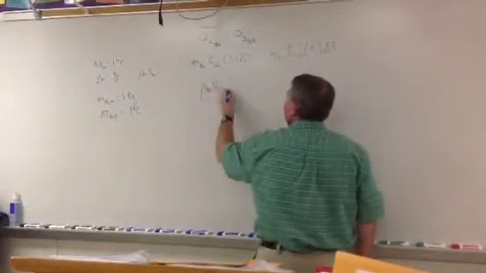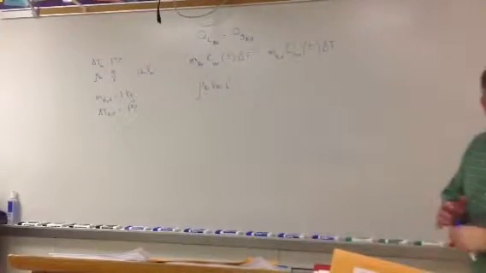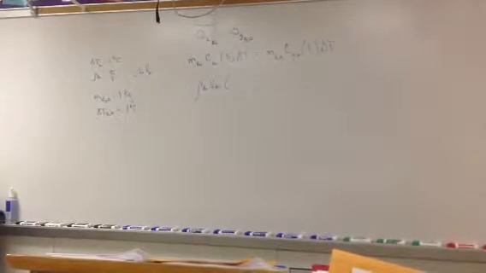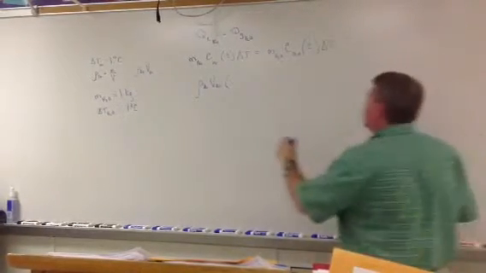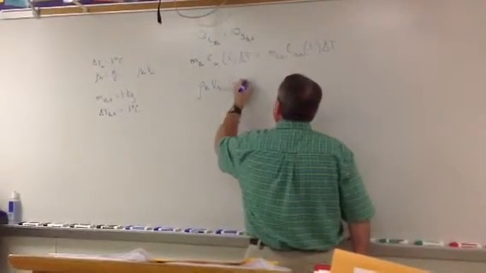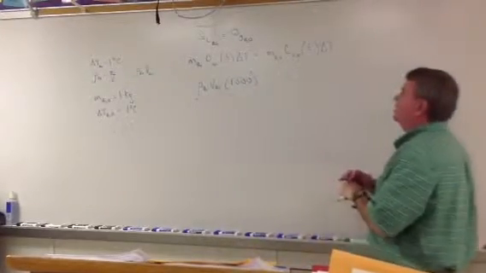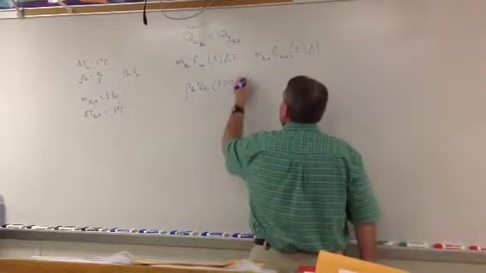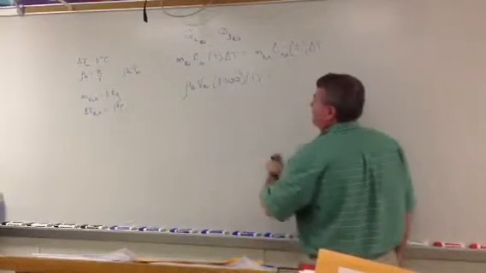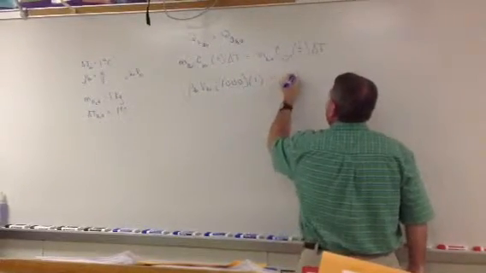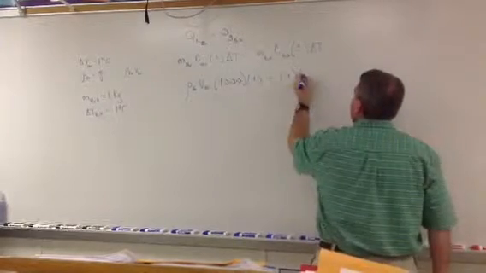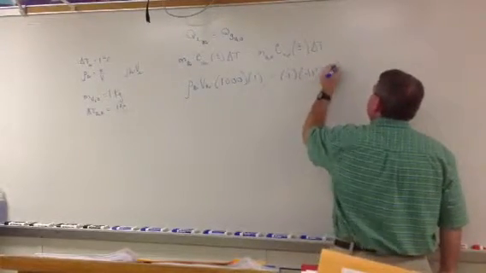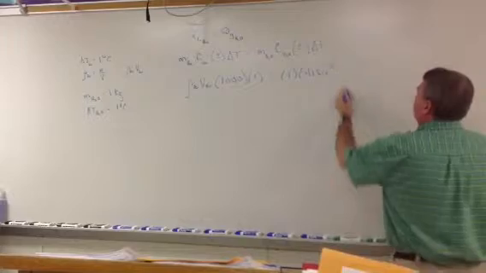Now the specific heat capacity for air. If we look this up, you'll find that the specific heat capacity for air is 1,000 joules per kilogram Celsius. Now the change in temperature is 1. So we'll just write 1 here. The mass of water is 1 kilogram. The specific heat capacity for water is 4186. And the change in temperature for water is 1.